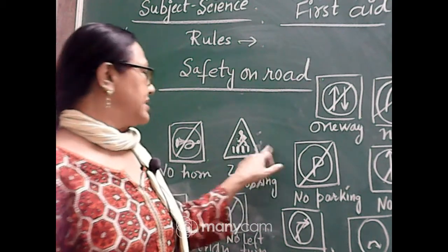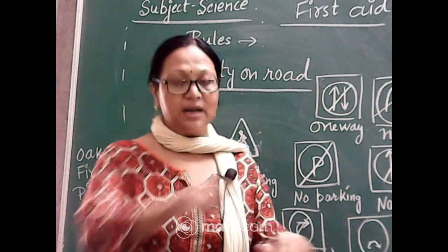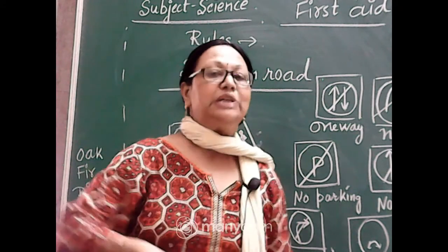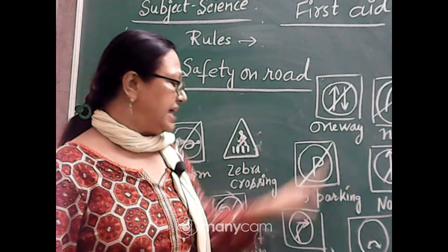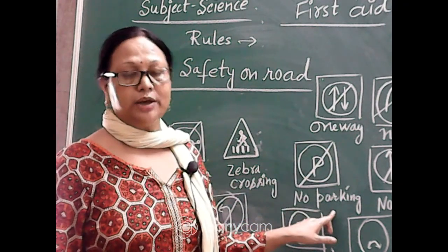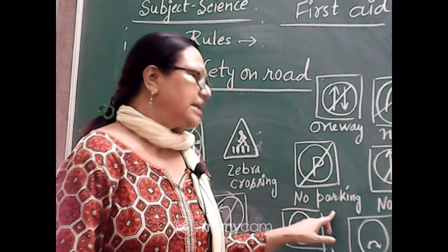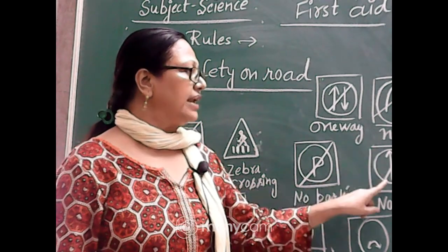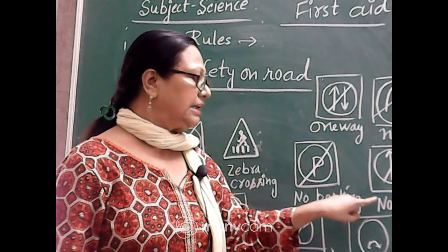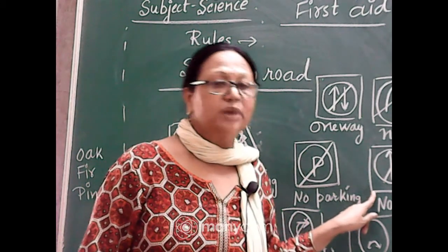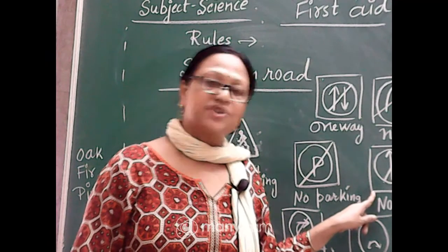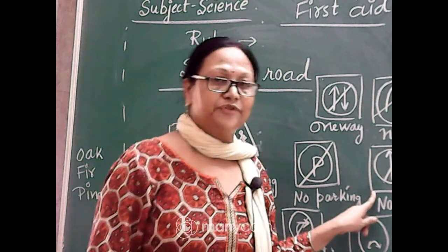Now this is the zebra crossing, where many lines are drawn and a person is walking, which means zebra crossing. If the P is cut down, it means you cannot park your vehicle there; that is the no parking zone. And one arrow is given here and it is cut, so it is no entry. You cannot enter the road because maybe some construction work is going on, so you have to be careful.